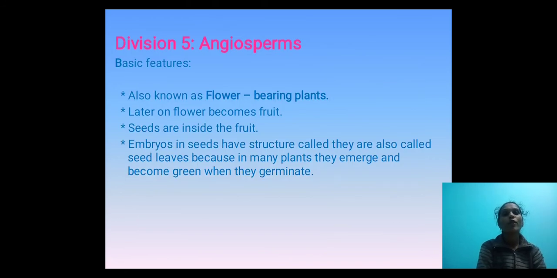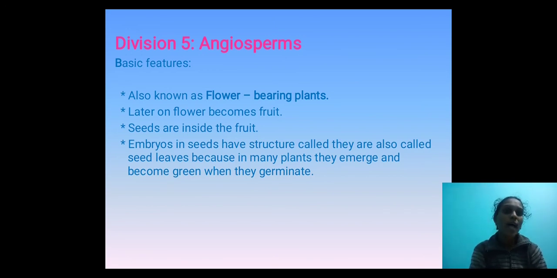Next come to the fifth division, that is angiosperms, also known as flower bearing plants. Here well developed flowers are present. Later on the flower becomes fruit. Seeds are inside the fruit. Here a covering is there.